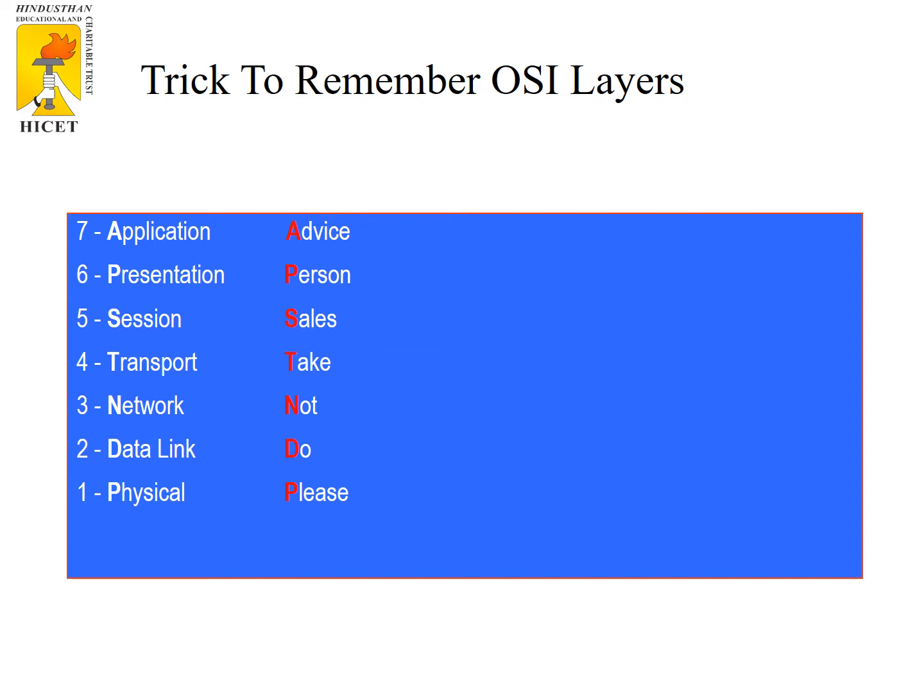The trick to remember these OSI 7 layers without any mismatch is: Please Do Not Take Salesperson Advice. P represents physical, D represents data link, N represents network, T represents transport, S represents session, P represents presentation, and A represents application. So this is a trick to remember the order of the OSI layers.